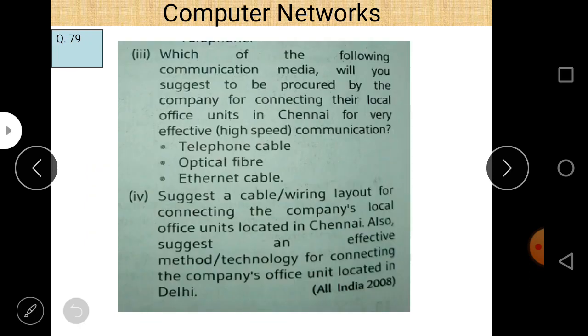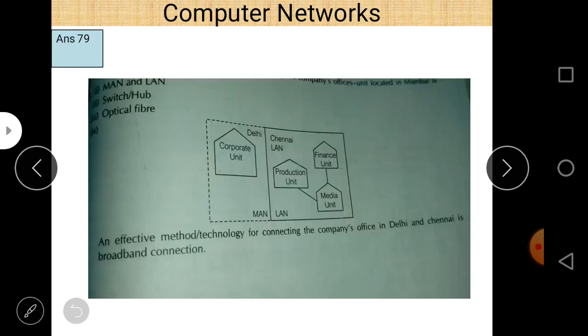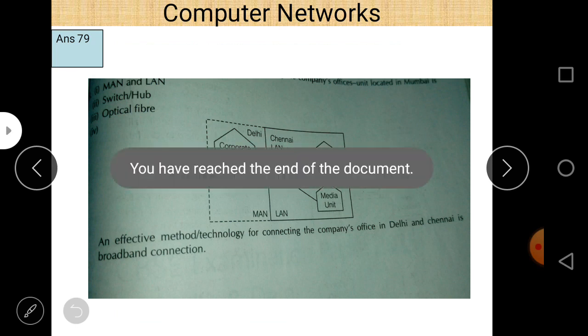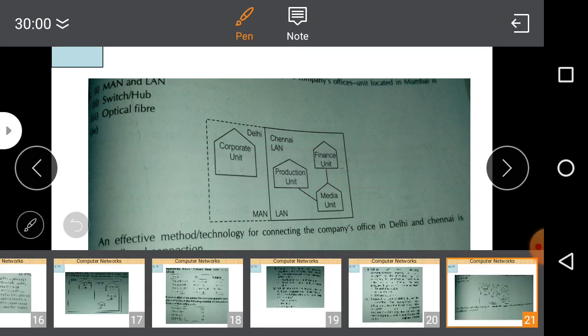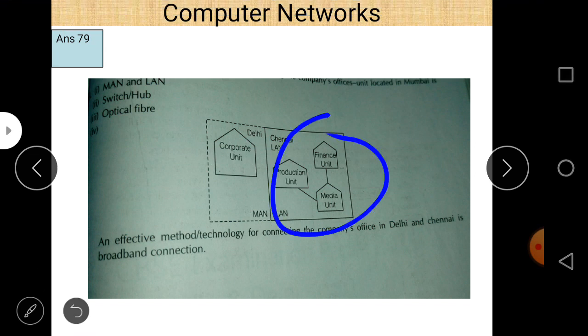And suggest a cable wiring layout for connecting the company's local office units located in Chennai. Also suggest an effective method or technology for connecting the company's office unit located in Delhi. This is how different parts are connected to each other. You can easily see that within this building we can use LAN, and outside the building we can use MAN here.